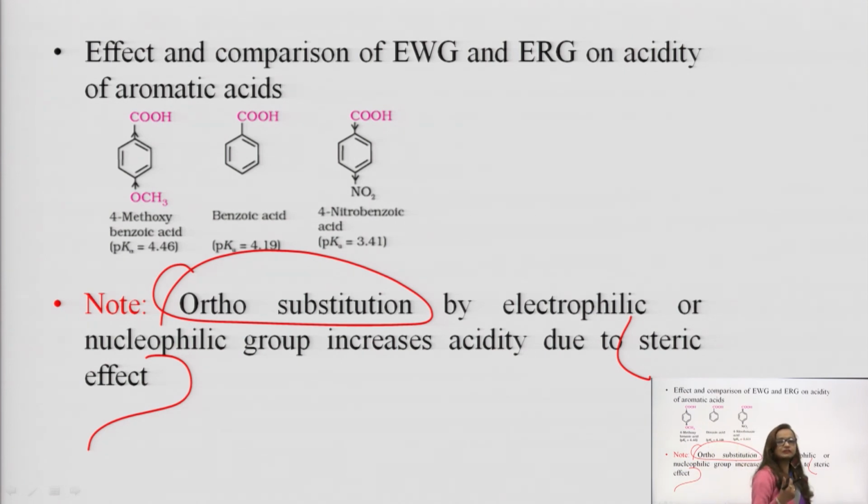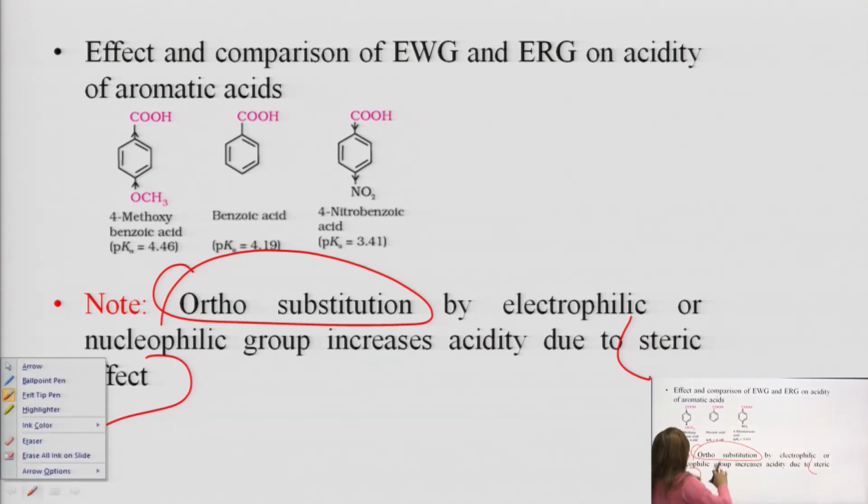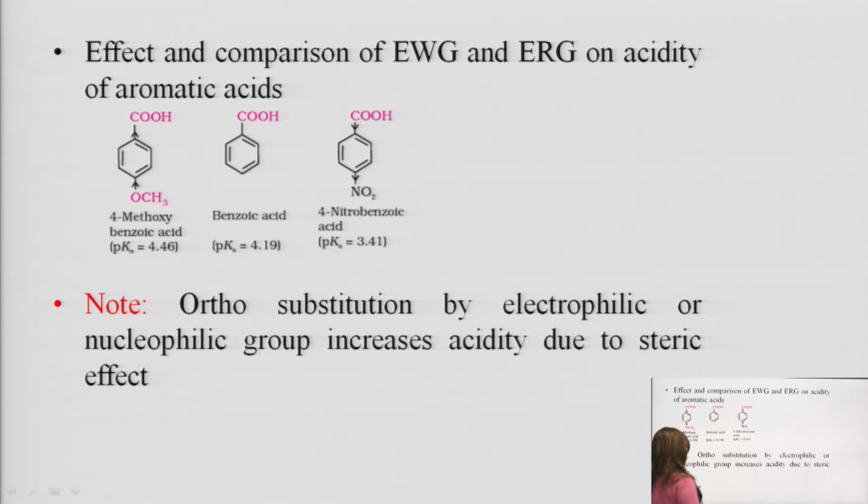Because of the steric effect, the group which attaches itself to the ortho position comes above the plane of the molecule, and it is believed that it then becomes more acidic, right. So, this is a point which you must keep in your mind, that ortho substitution always makes it more acidic. Okay. So, moving to the next slide.